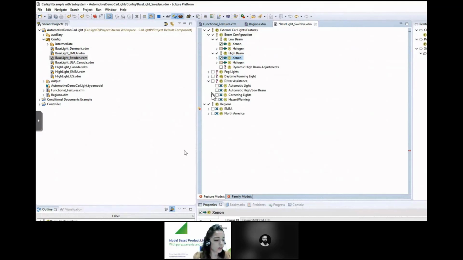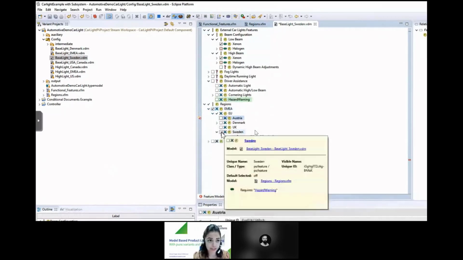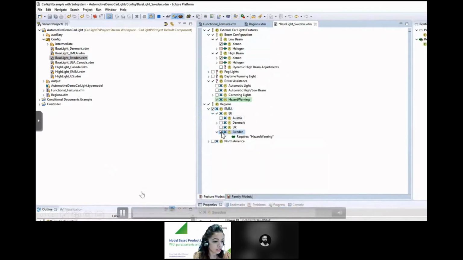The auto resolver will select the additional features that are required, according to the dependencies we modeled between our features in the feature model. So this is how the auto resolver works. Based on this feature model, we can now generate a variant specific architecture out of a 150% architecture.